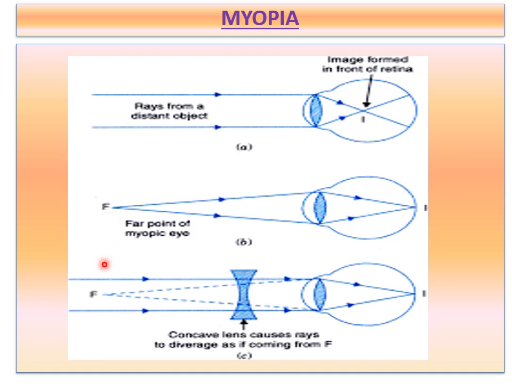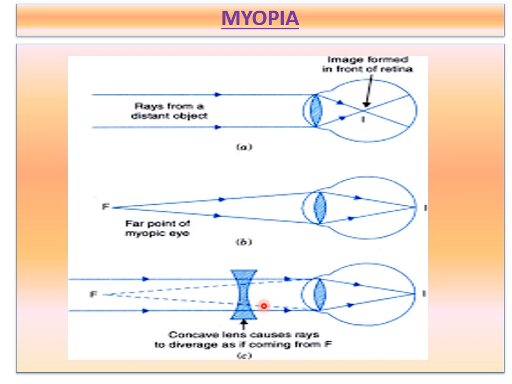And one more point you have to remember: to correct myopia, we have to use a concave lens. Listen to this. When a concave lens of suitable power is placed in front of a myopic eye, what happens? The parallel rays of light coming from the distant object are at first diverged by the concave lens.